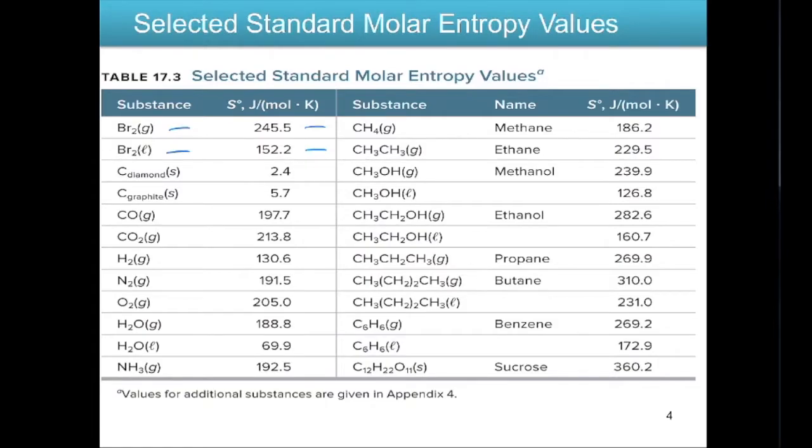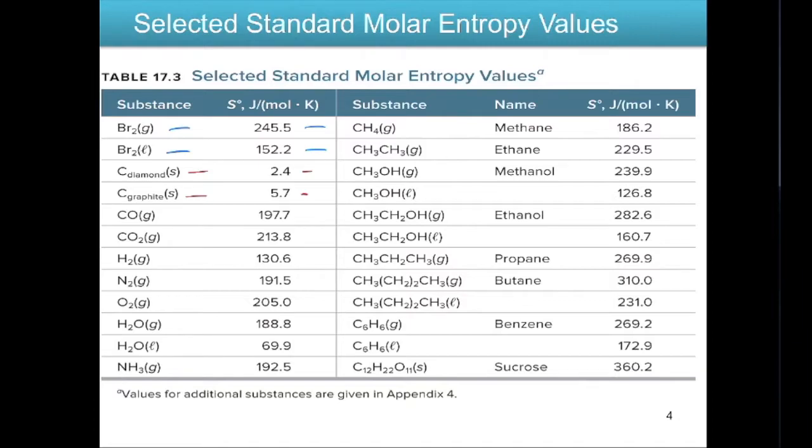Now, if we go down to the next two, there's carbon solid as diamond and carbon solid as graphite. These are the same element, obviously, carbon, but the crystal structure is different. Diamond is very rigid, whereas graphite is not quite as rigid. Okay, graphite is in your pencil, so you can easily scrape off layers of that graphite as you're writing on your paper, whereas if you do the same thing with diamond, obviously that's not going to happen. You're going to be cutting your paper. So since diamond is more rigid of a structure, is more ordered, it has a lower entropy value than graphite, which is a little bit more disordered.